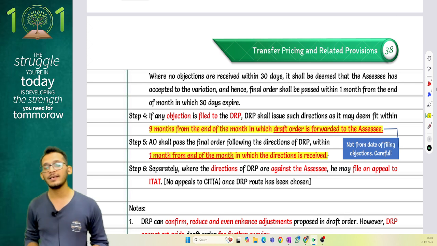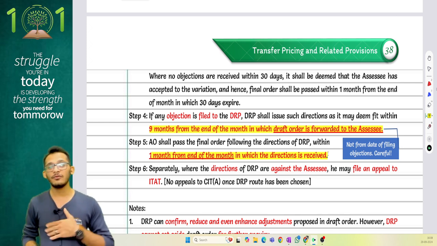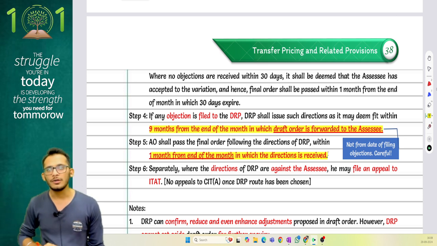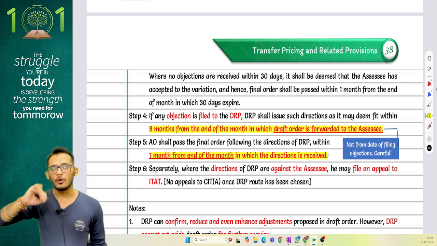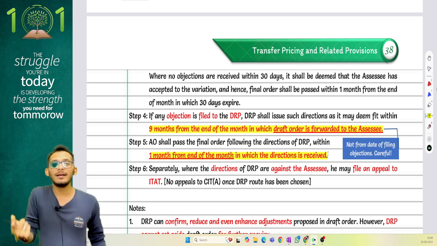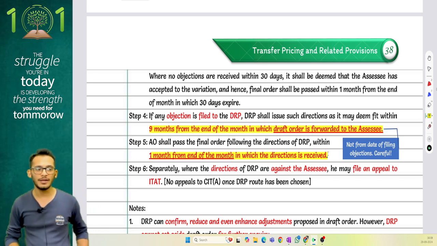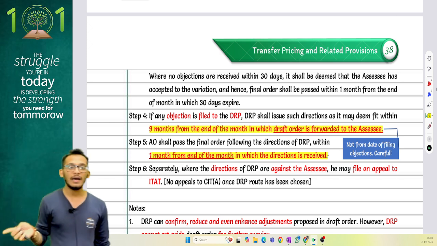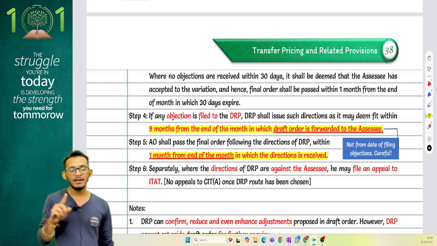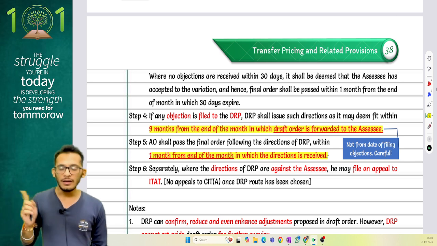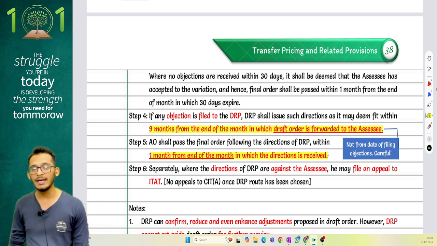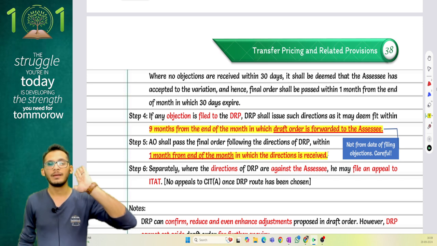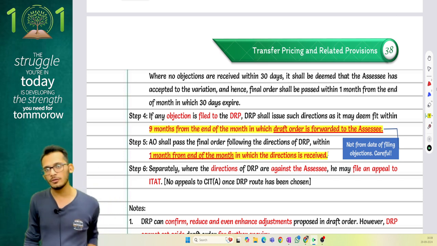Now, please understand, people, when it comes to DRP, only the assessee can file an appeal to DRP. TPO cannot file an appeal to DRP. When it comes to ITAT also, I can go on an appeal against a DRP case, but the TPO or the assessing officer is prohibited to do so. However, when I file an appeal, if they want, as an amendment of current year, cross objections can be filed by them in ITAT proceedings. So they cannot go for an original appeal, but if I go for an appeal, they can file a cross objection to it.